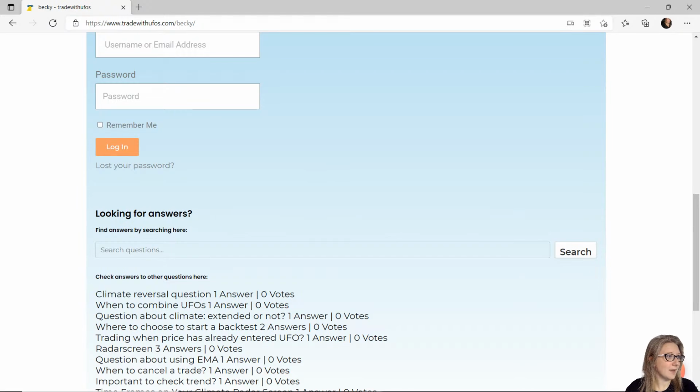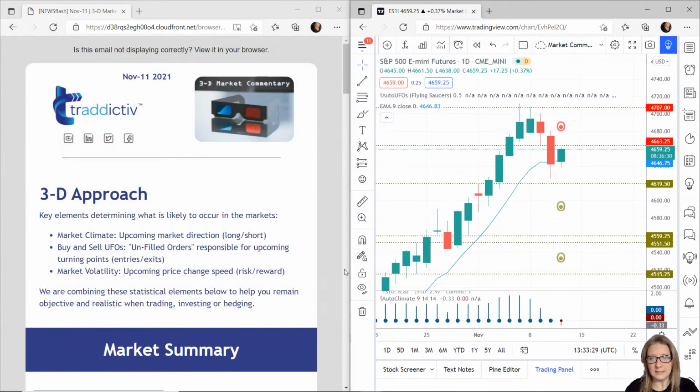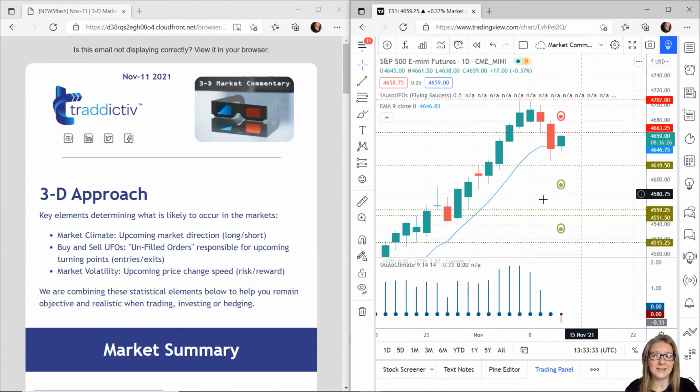So let me bring up that email that we send out every day. So there we are. There's that one and this one. So the email is on the left, and of course the market data is on the right. So we'll look at each of these one by one.